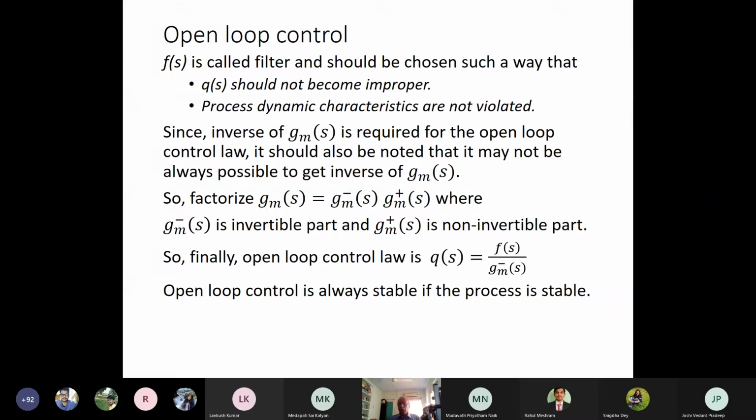Till now, we have only considered set point tracking. That means we have chosen how y will behave with changes in ysp. But what will happen to the disturbance? If there is a disturbance to the system, how can it be handled? What we have designed till now, this open loop control law Qs equal to Fs by GM minus s, will not be able to handle the disturbance because we have not considered the disturbance in the system. So the next thing is how to handle the disturbance.